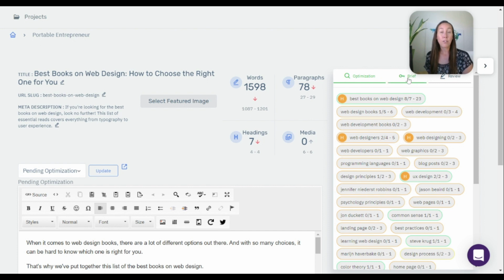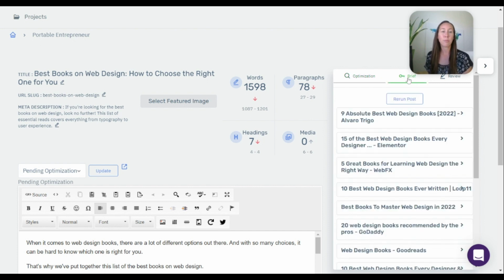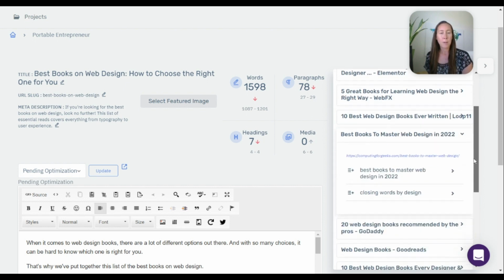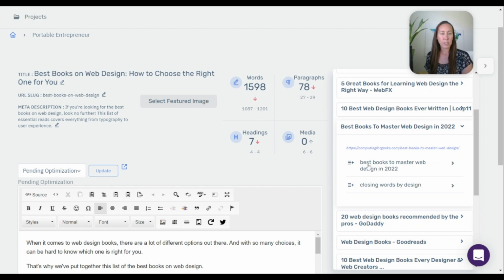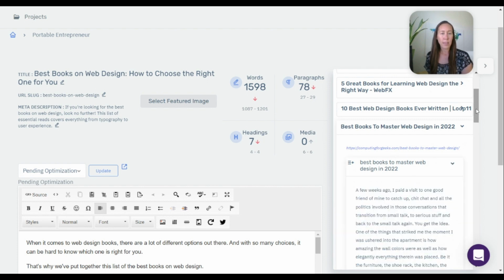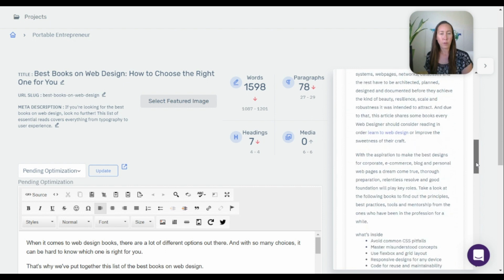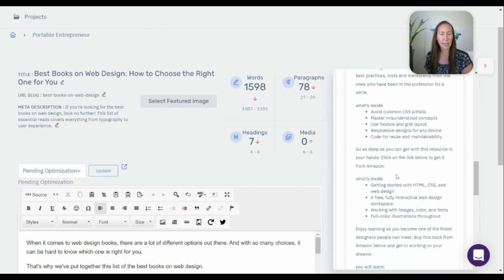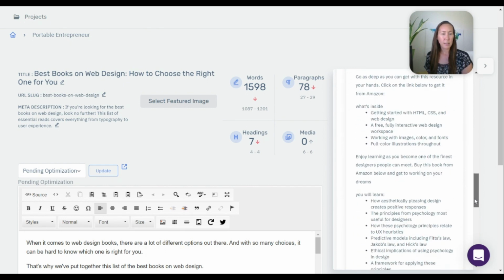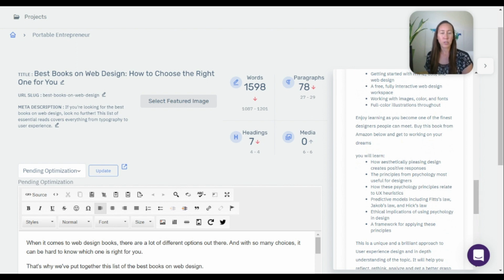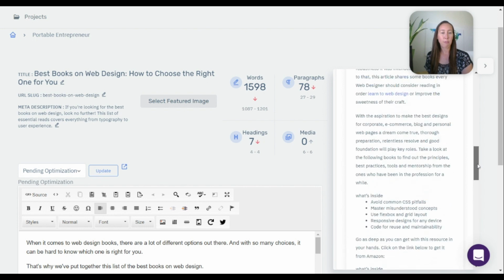Lastly, I want to show you over here, there is a brief tab. If we click on the brief tab, this is going to show you different sections from other content that has been written. So for instance, best books to master web design in 2022. Let's see what that's got. We can see some of the sections here. We just have best books, go here. So now we have more of a section about that. Let's see what's inside these, which could be a good thing to put into our section. What will they learn? What's inside each book? That would be really helpful.